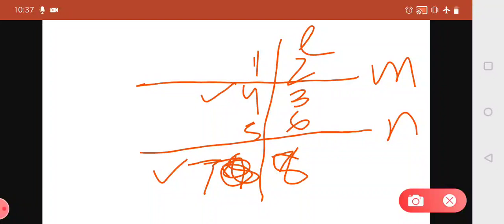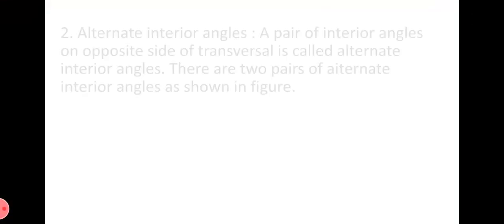Similarly here, angle 2 and angle 6. Here we skip angle number 3. One is exterior and one is interior. Another, with angle 3 we take angle 8. Again we skip angle 6. One is interior and one is exterior. So a total of 4 pairs of corresponding angles are there.